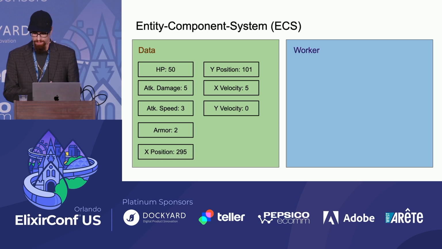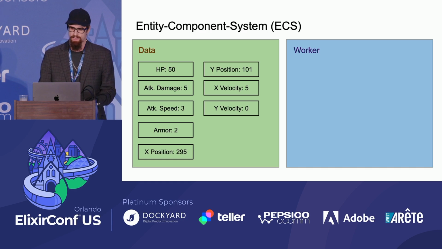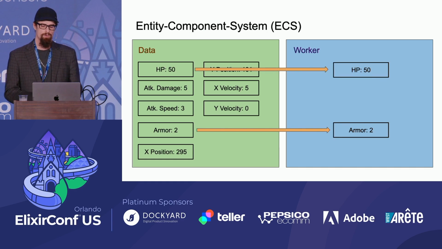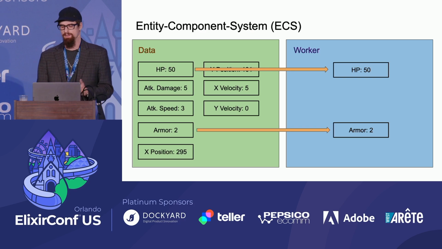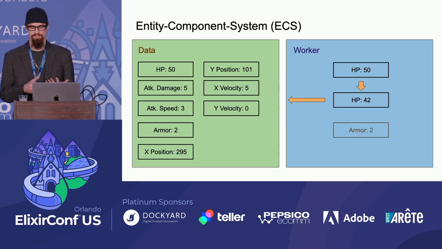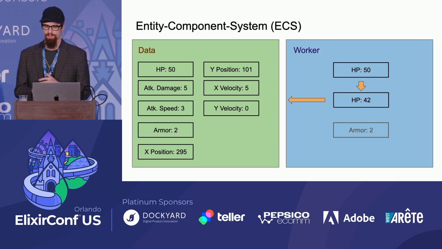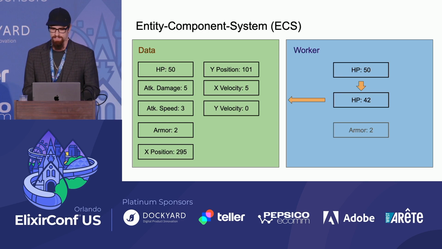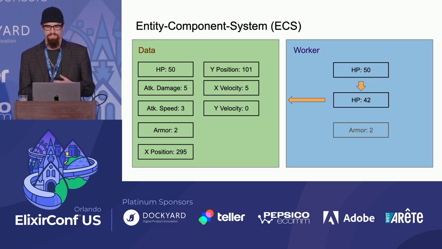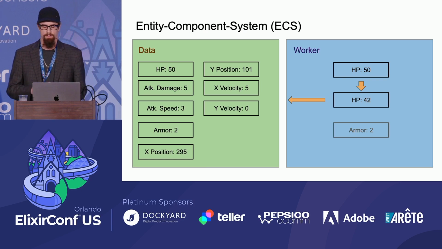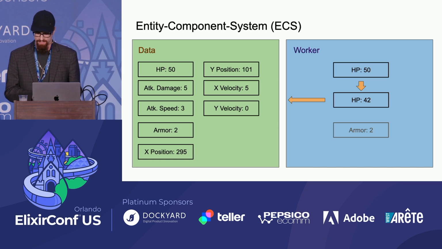So let's say we have the same operation. You have a ship that's under attack for 10 damage. In ECS, we're only going to query the components that matter for that operation. The only ones that mattered were the hit points and the armor. So in this case, we query those and copy them into the worker process. Then 10 damage minus 2 armor means 42 hit points. So we're going to create another copy of the HP component with a value of 42, and then send it back to the data layer. So in this case, we've still made 3 copies, but we've copied significantly less data.